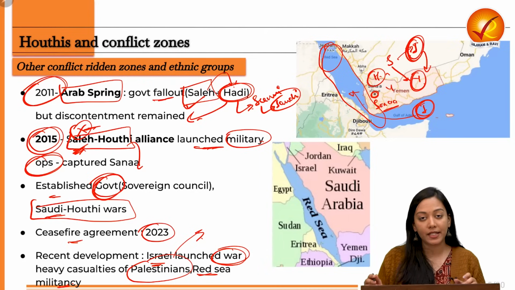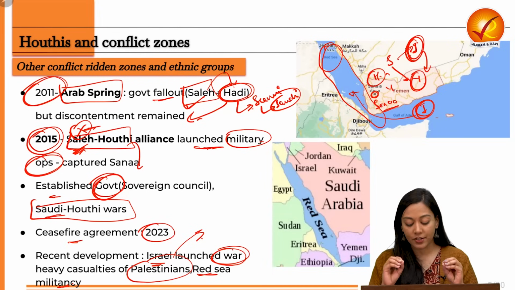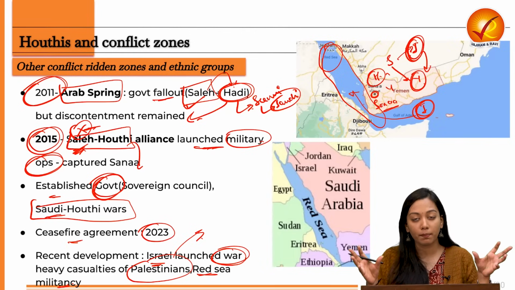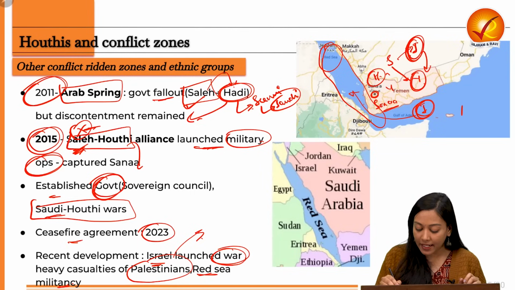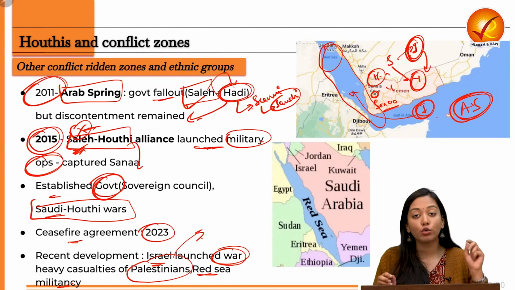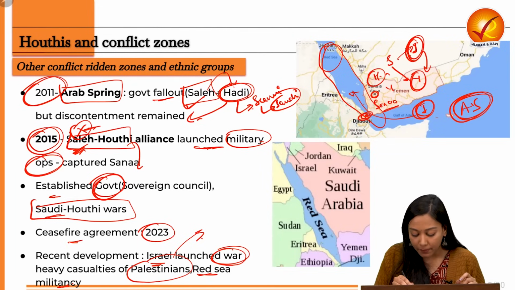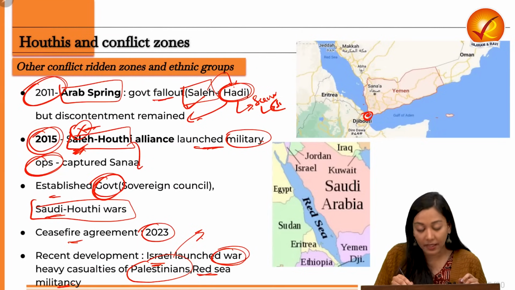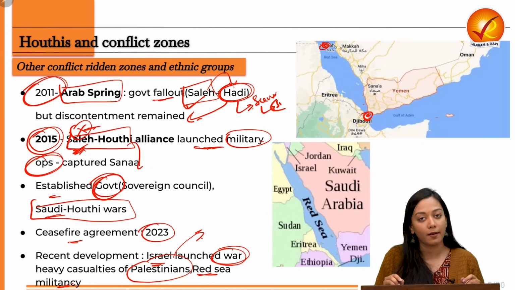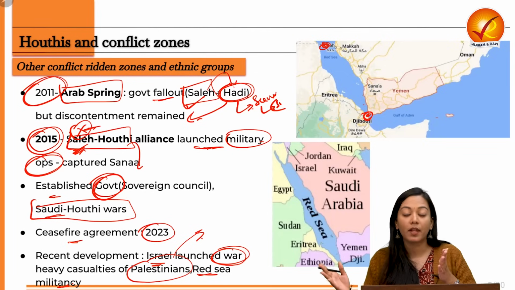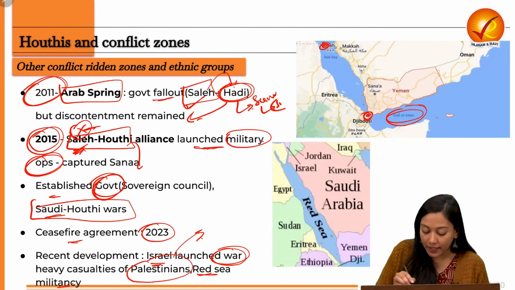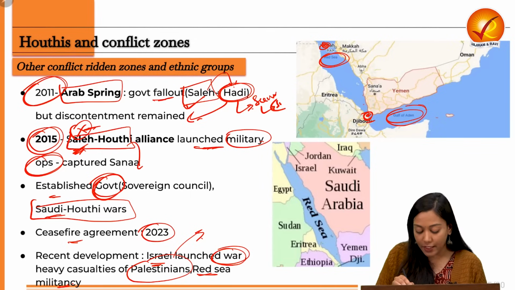Now, when you talk about the Red Sea, you must also understand its geographical strategic position. It is actually providing a channel of linkage between two very important parts of the world. One is the Mediterranean Sea and the second is the Arabian Sea. It has got two choke points. Let me clear the map. One is Bab el-Mandeb and the second is the Suez Canal. It has got access to both the choke points, which are responsible for connecting Asia with the western part of the world. It also connects the Gulf of Aden. So the Gulf of Aden and the Red Sea are connected by the strait called Bab el-Mandeb.